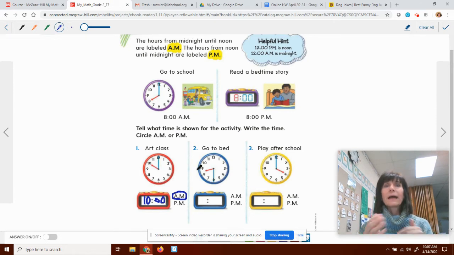Let's go to bed. If I'm going to bed, and this is the hour and the minute, I'm going to first look at the hour, and it's between 8 and 9, so it's going to be 8. And then the minutes: if it's 8:30, I know it's 5, 10, 15, 20, 25, 30. I know it's 30 minutes past the hour. I also know if I'm going to bed, it's in the p.m.